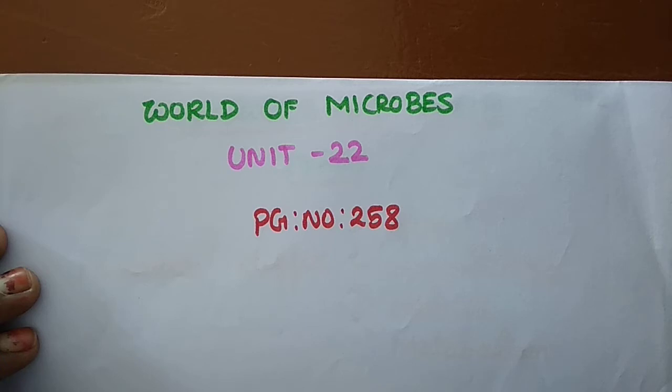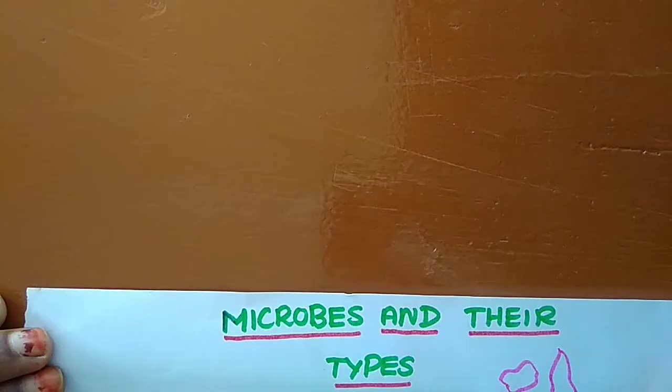So in this video we are going to discuss the microbes and their types. When we say types, it shows some variations. That is what we call types of microbes. Microbes means microorganisms. So in microorganisms there can be some differentiations, and based on those we can differentiate them.